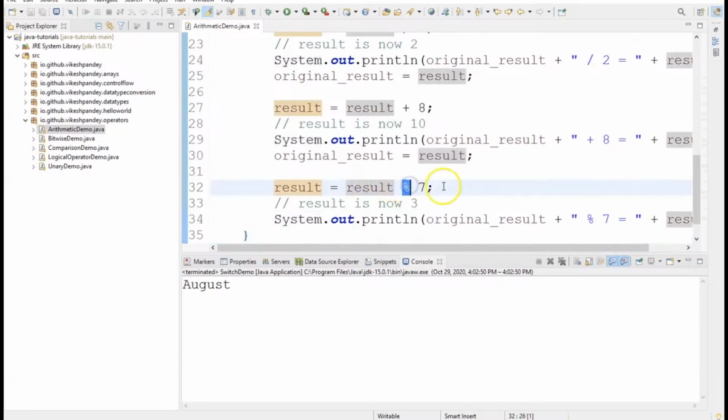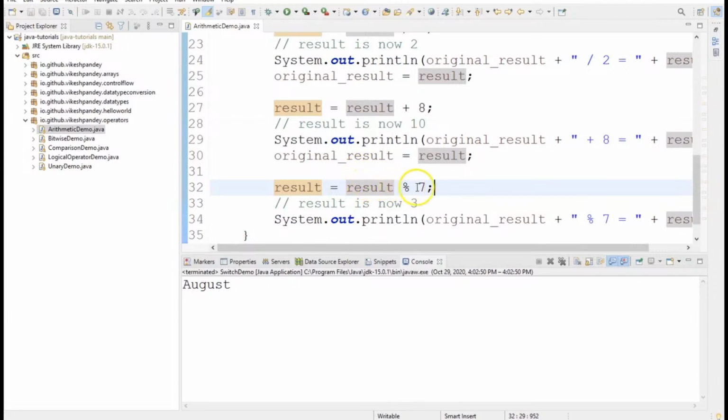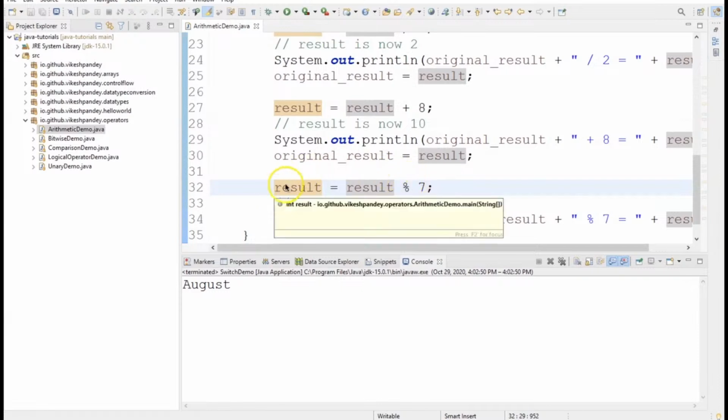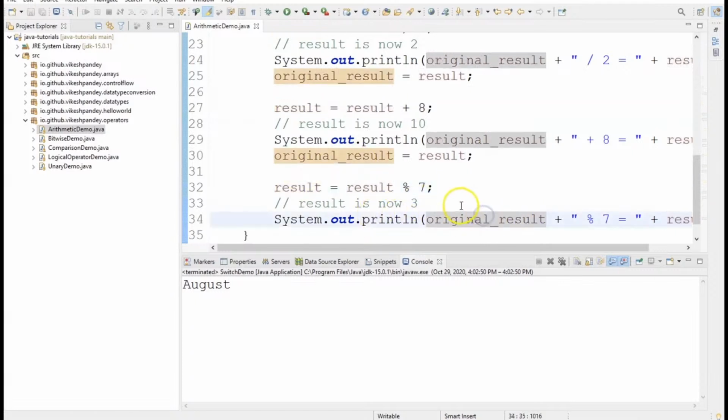And then to showcase the remainder operation, I'm doing result. We call this particular operator as mod or modulus. So result modulus 7. So the current value here, in this case, would be 10. So I'm saying 10 mod 7. So 10 mod 7 would become 3, because if we divide 10 by 7, the remainder should be 3. And this modulus operator is used to calculate the remainder of a division operation. So that 3 will be stored in this result variable, and then we print that particular variable. So that is what I'm doing.